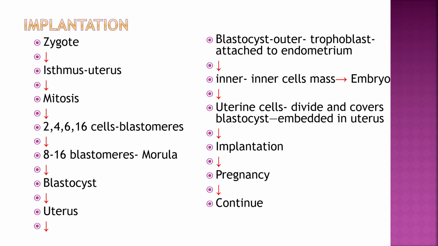Then it is converted into the blastocyst in the uterus. In the blastocyst, the outer part, the trophoblast, attaches to the endometrium, and the inner part, the inner cell mass, forms the embryo. The uterine cells divide and cover the blastocyst, and it is embedded in the uterus. That is called implantation, and then pregnancy continues.